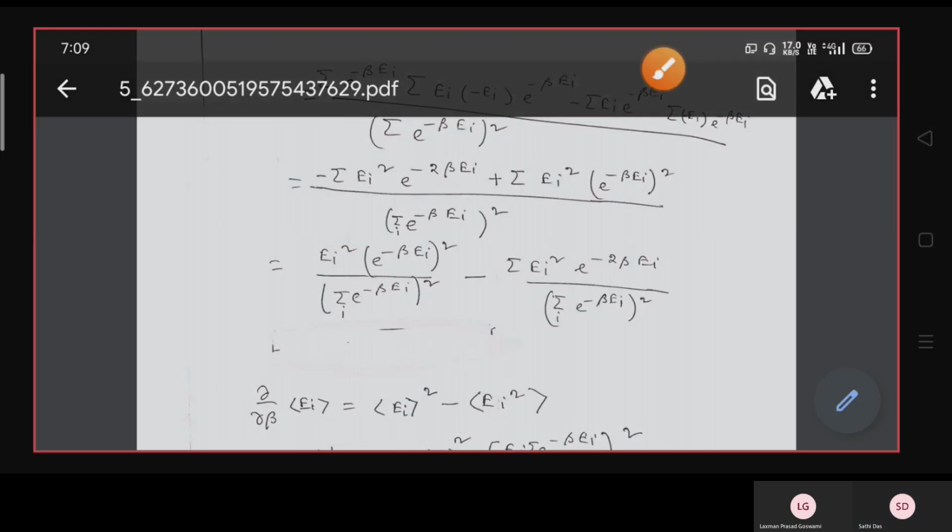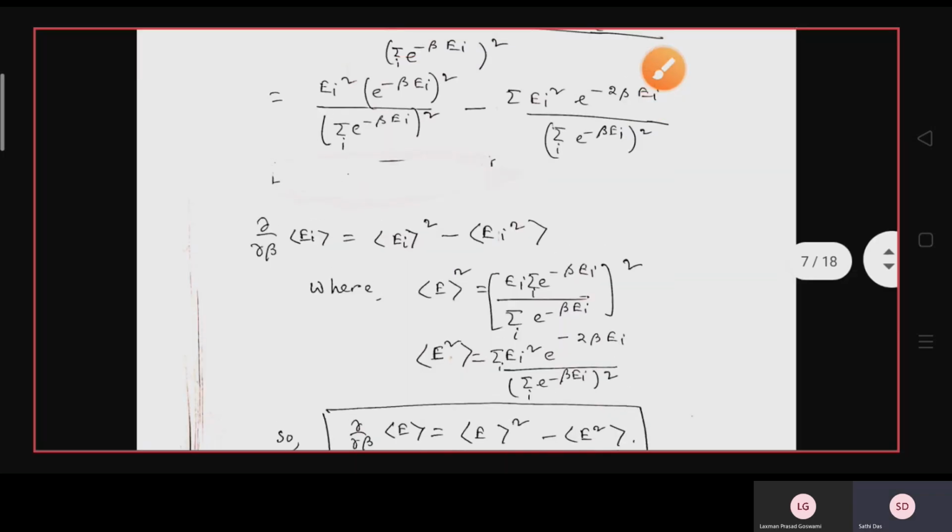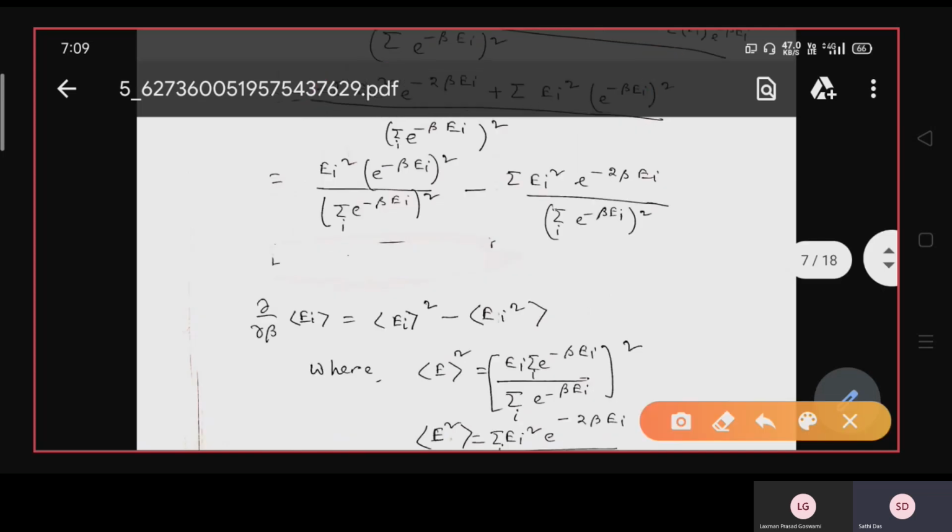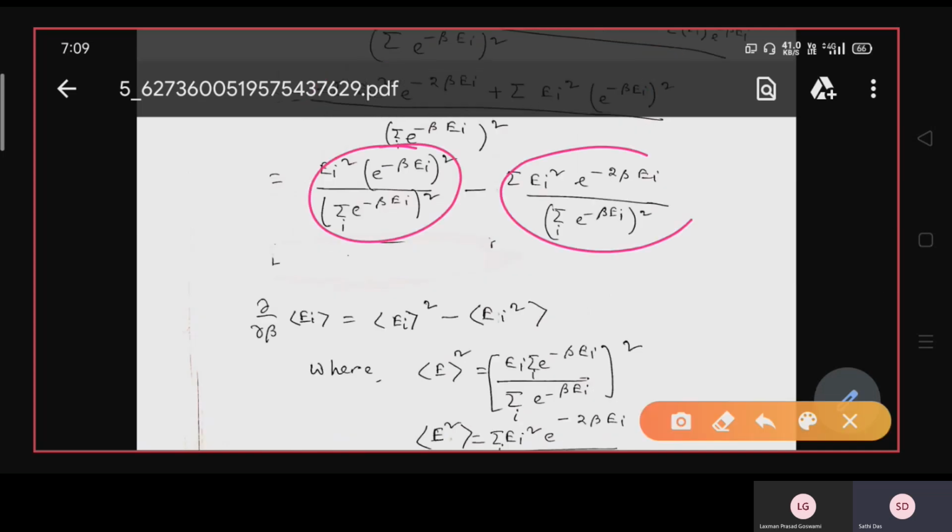Okay, so now you have to see two quantities: what does the first quantity represent and what does the second quantity represent. The first quantity, that is EI into e to the power minus beta EI, divided by the sum of e to the power minus beta EI, whole square, because this can be written this way.